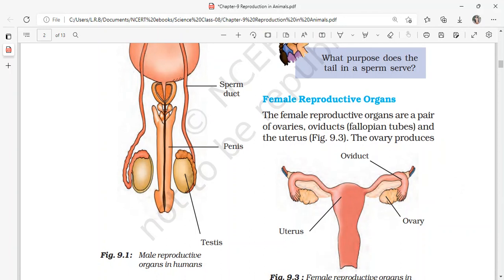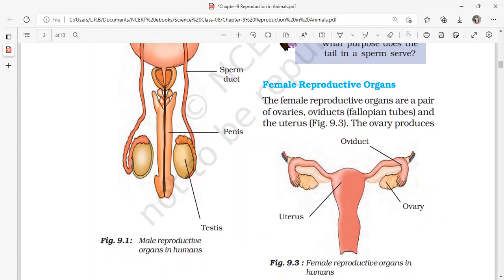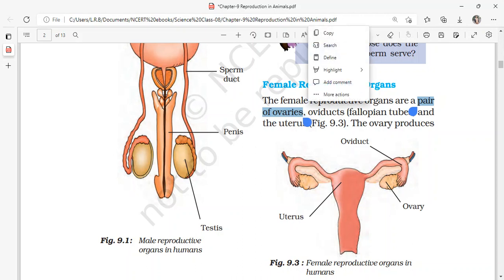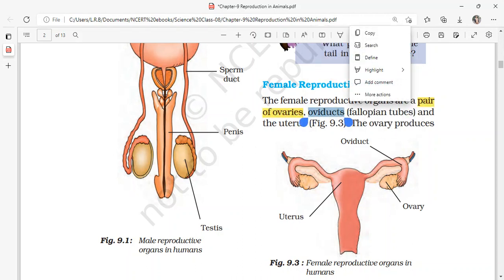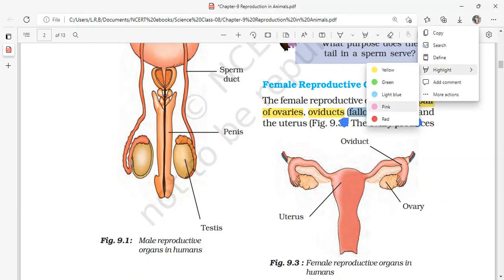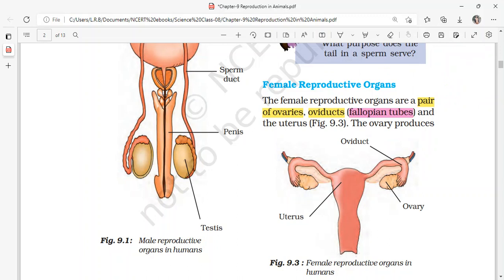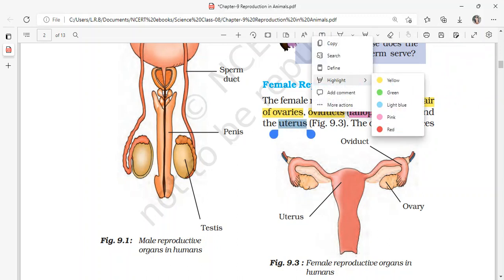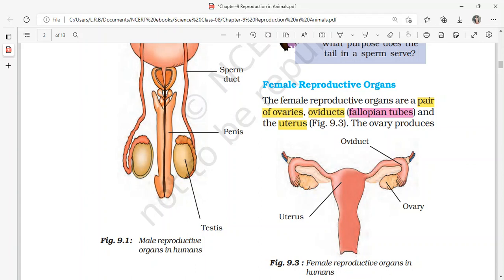Now, the female reproductive organs. The female reproductive organs are a pair of ovaries. So what are the components of the female reproductive organs? It has a pair of ovaries, and it has oviducts, which are also called fallopian tubes. So fallopian tubes or oviducts, both are the same, and it has a uterus. The uterus is in an inverted pear shape. Are you aware of the pear fruit? If you invert the pear fruit, that will be the shape of the uterus.